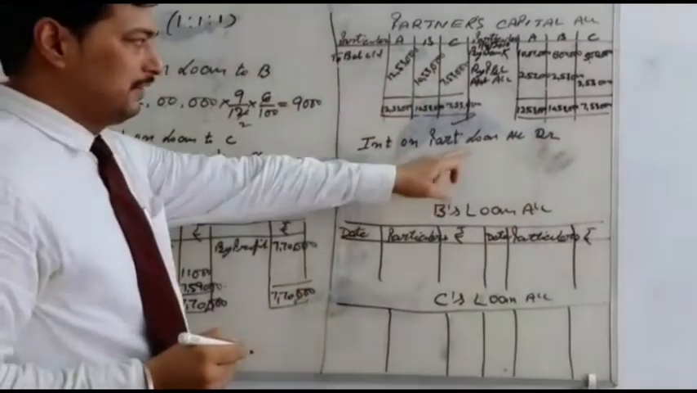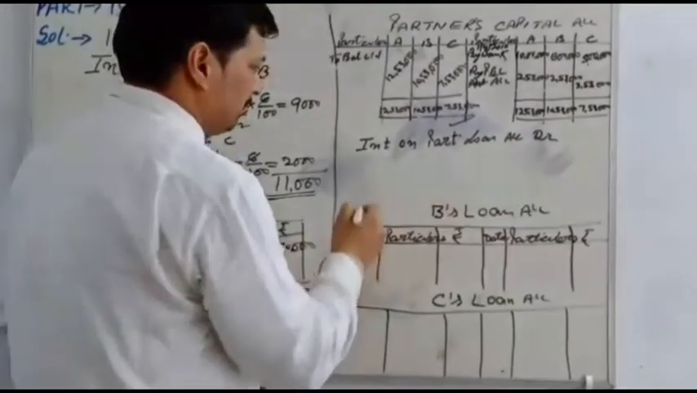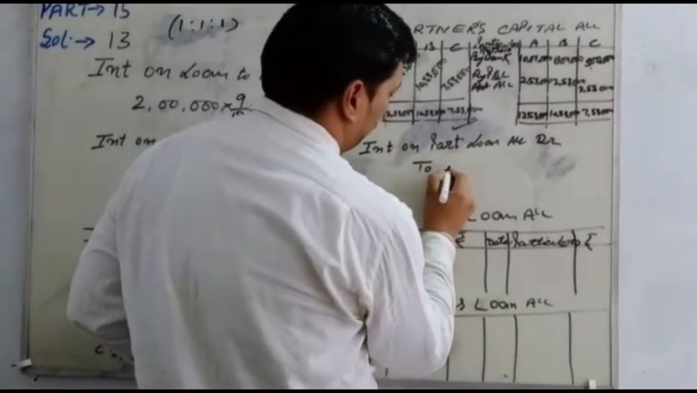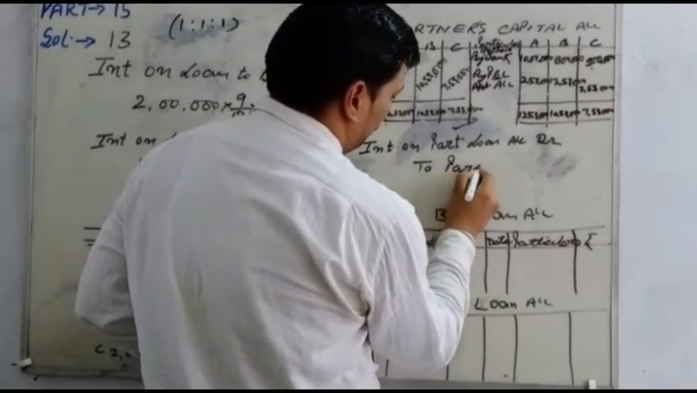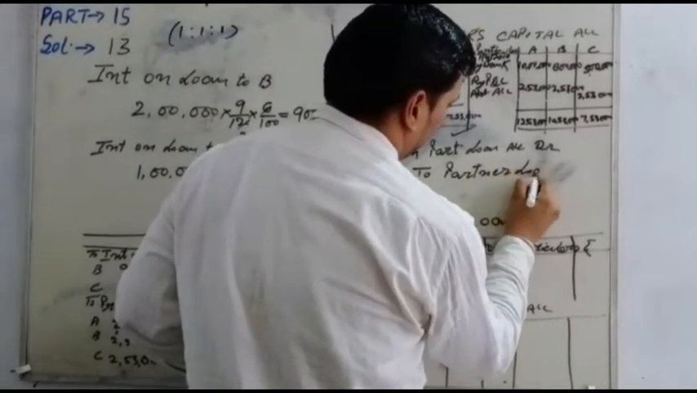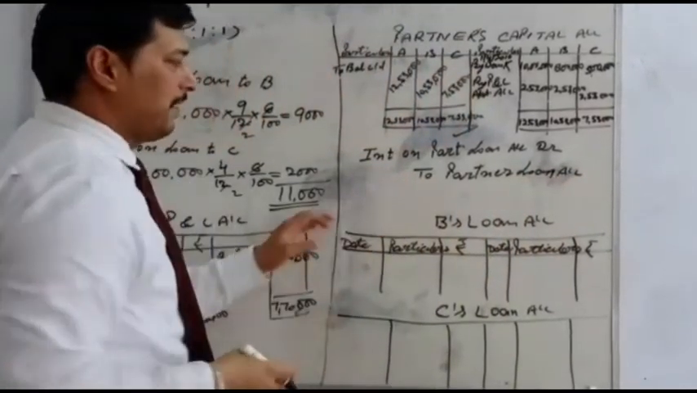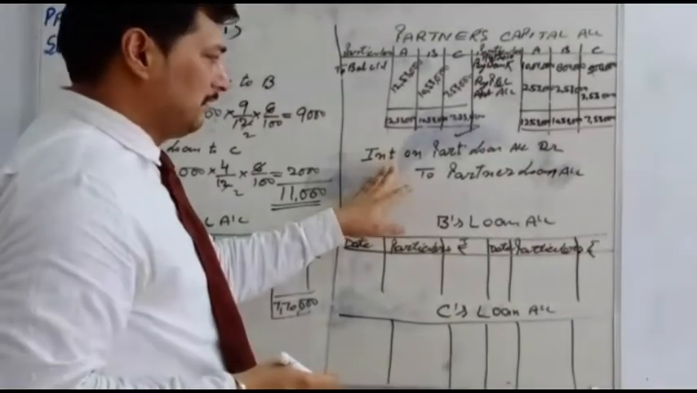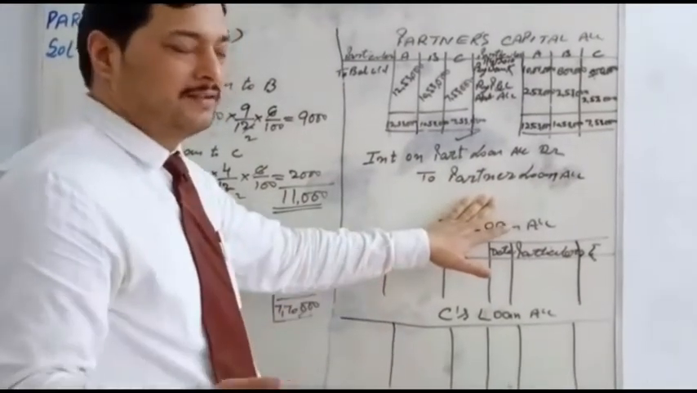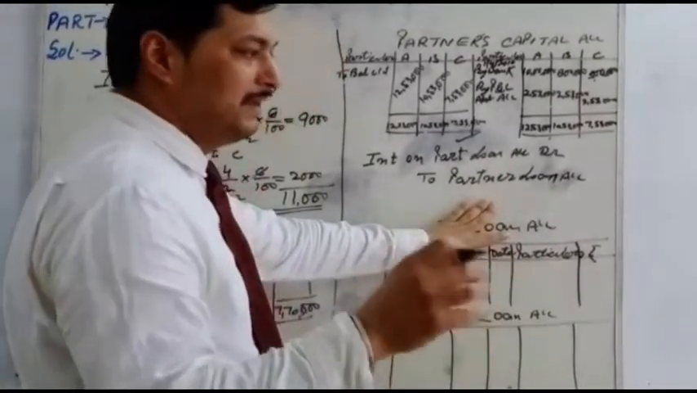Interest on partner loan account is a debit because it is an expense for the firm, but it is not to be posted to the partner's capital account. It will be transferred to the partner's loan account. For both partners, pass the entry interest on partner loan account debit to partner loan account. The partner's loan will increase.